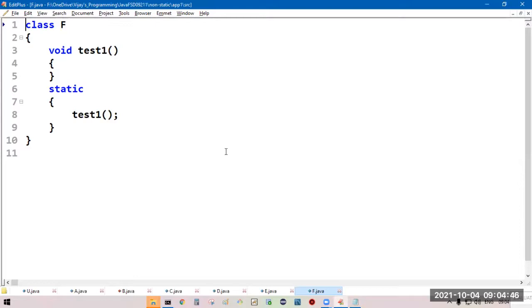For this also, you will get an error. Non-static test1 cannot be accessed from a static context, that is the SIB block. Error at line number 8.